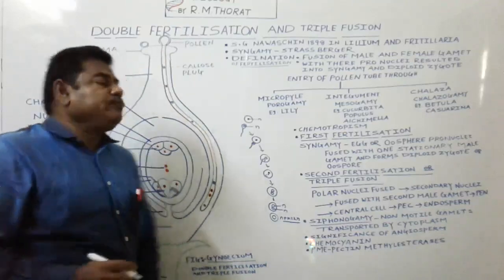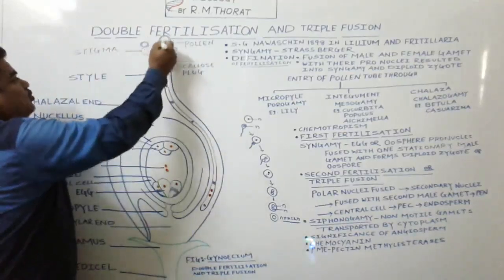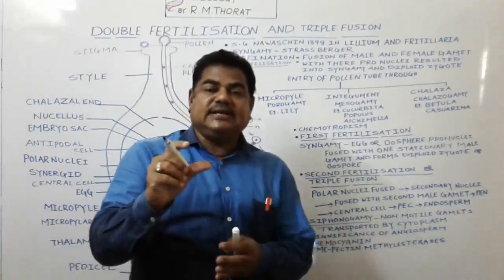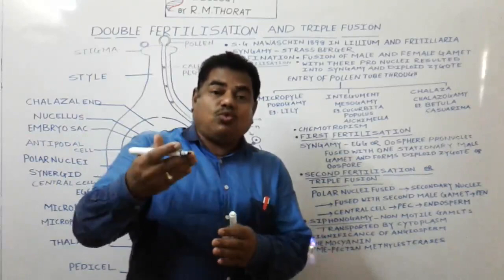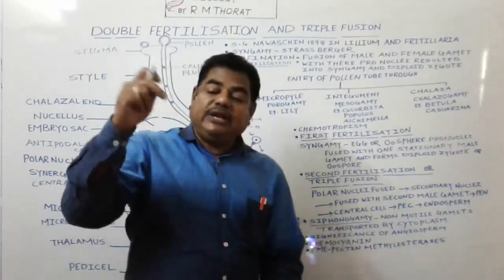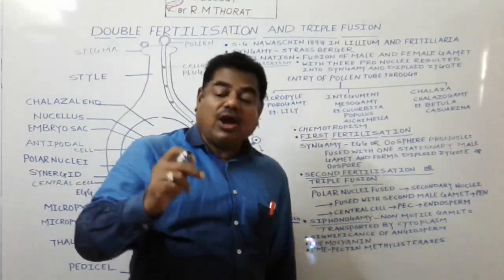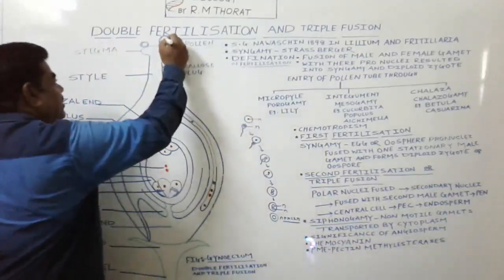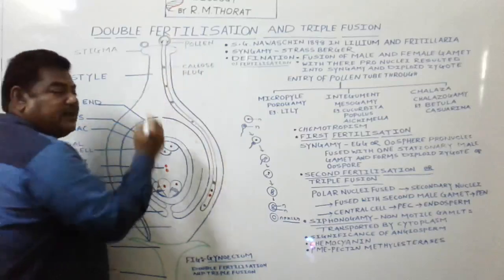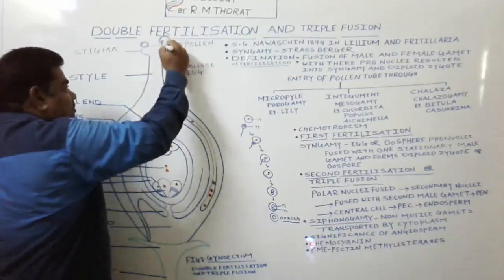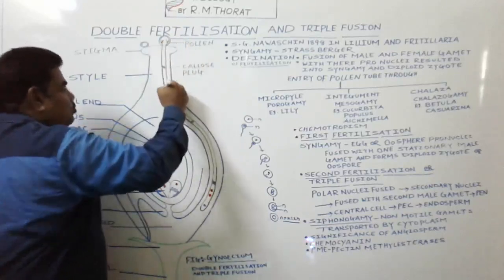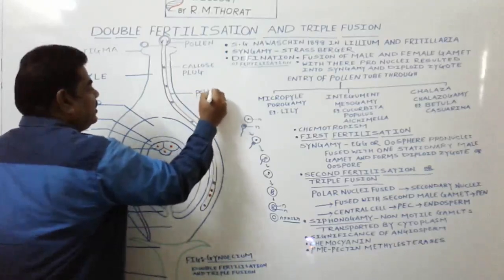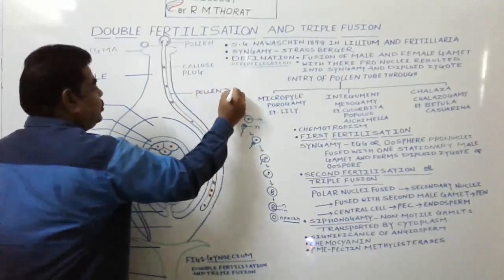Sugary material. So this pollen grain absorbs water and sugary material, due to which the size of the pollen grain increases, and the excess water present inside the pollen grain exerts a pressure on the inner wall of the pollen grain, which we call the intine. We call this pressure hydrostatic pressure. This intine wall comes out and forms one tube-like structure. That tube we call a pollen tube. What is it? We call it a pollen tube, like this.